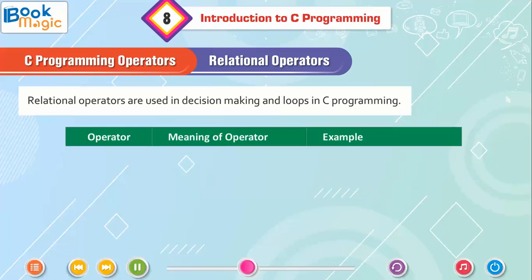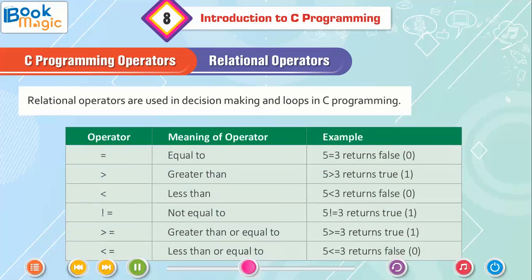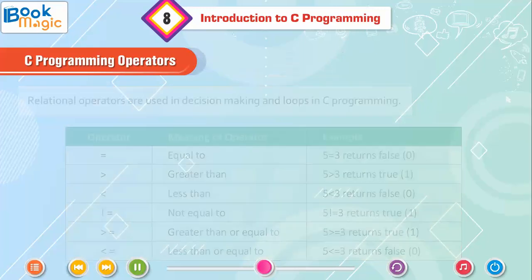Operator, meaning of operator, example. Equal to: 5 == 3 returns false, 0. Greater than: 5 > 3 returns true, 1. Less than: 5 < 3 returns false, 0. Not equal to: 5 != 3 returns true, 1. Greater than or equal to: 5 >= 3 returns true, 1. Less than or equal to: 5 <= 3 returns false, 0.